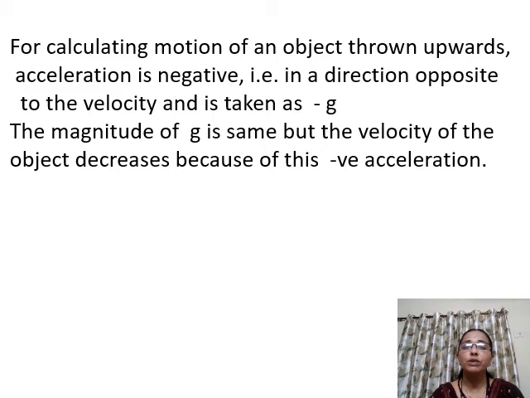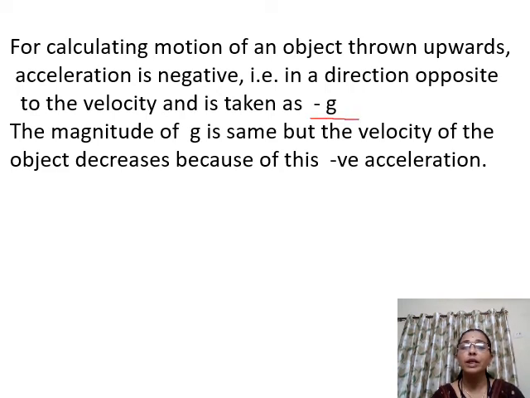Now for calculation of the motion of an object which is thrown upwards. When we are talking about an object which is thrown upward, that object has an acceleration which is negative. Negative means the direction it is going is opposite to gravity, so the acceleration is in the direction opposite to the velocity, and that acceleration due to gravity we consider as negative g.